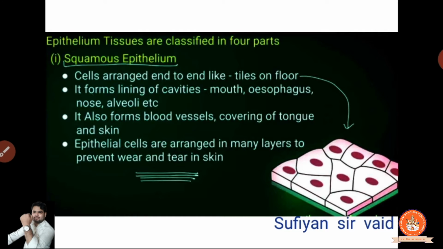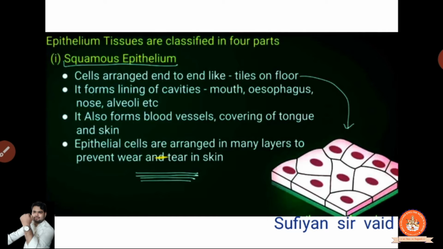Clear? It also forms the blood vessels' covering, and covering of tongue and skin. So squamous tissues are formed from what? From the blood vessels. Clear? And what? Covering the tongue. When you take out your tongue, you can find that it is like thin cheese, एकदम पतला, and you can say floor type, हर एक जगह से particular corner से एकदम perfect रहा है. Clear? There is a word squamous tissues. You can touch it.